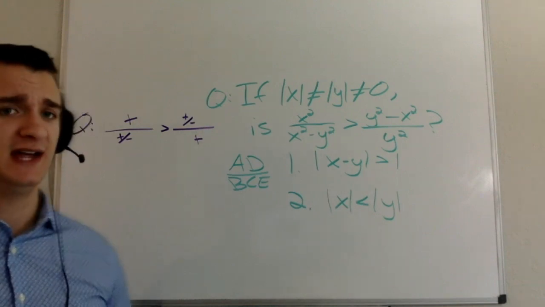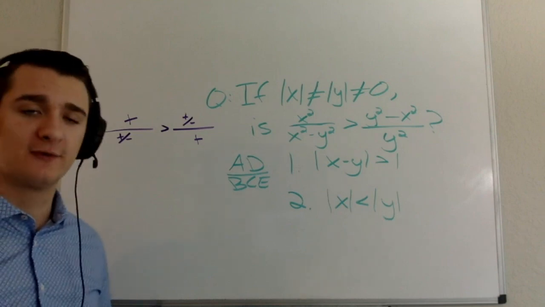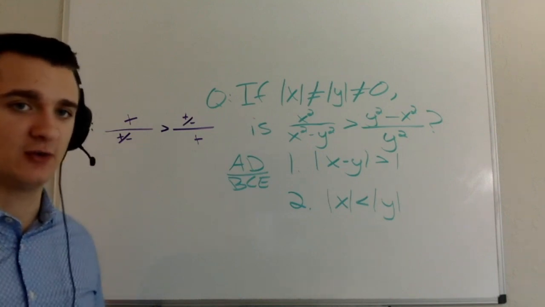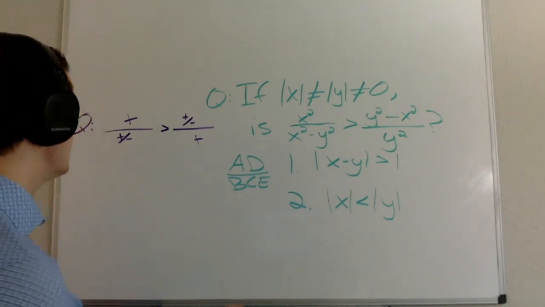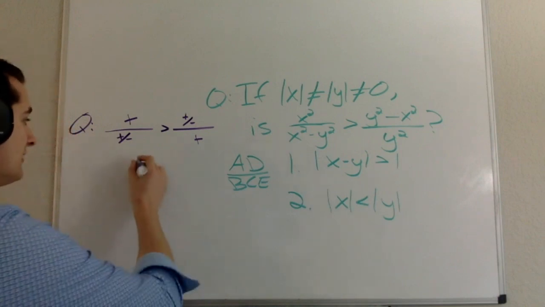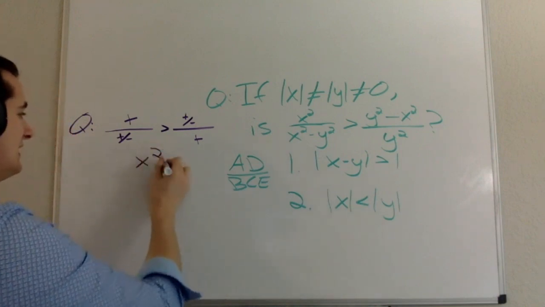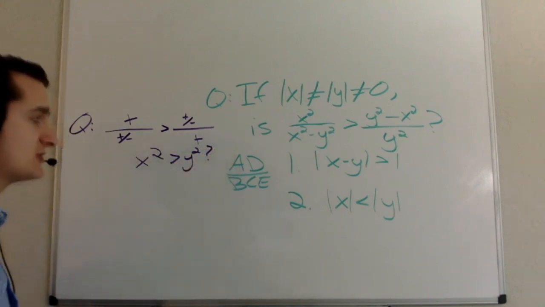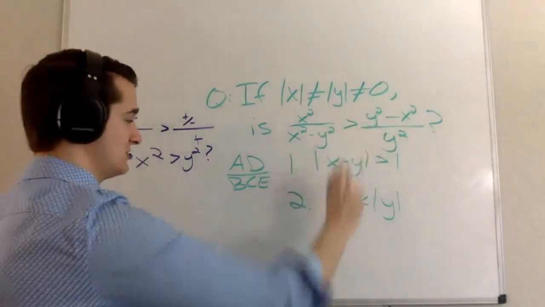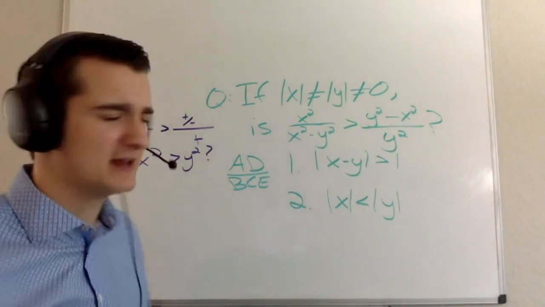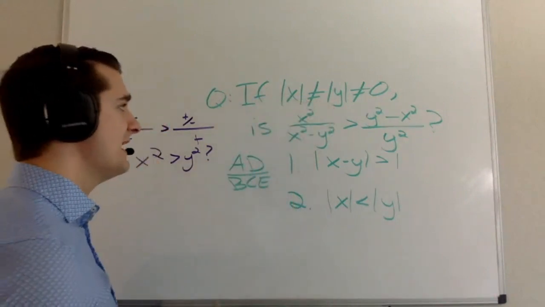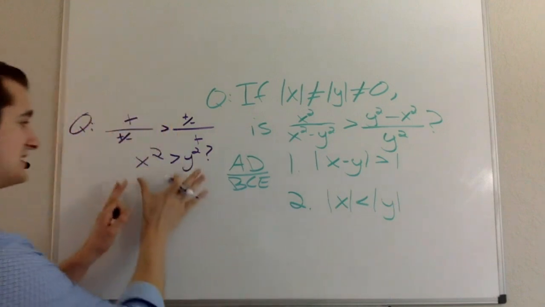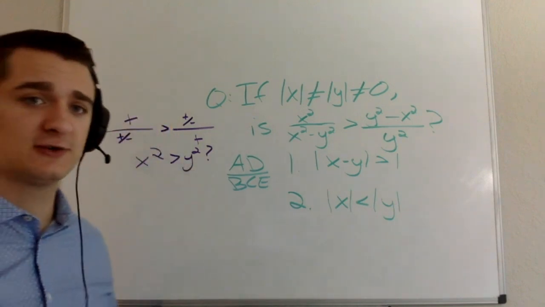And so really quickly, as I start to push the question here, and again, this is a really challenging question. I'll say it again, if you're shooting for 45 to 48 on quant, you don't necessarily need to get this challenging of a question. But there are some good takeaways here. So when I start to push the question, really what the question becomes for me is: is x squared greater than y squared? Because if x squared is greater than y squared, then the answer to my question here is yes. If x squared is not greater than y squared, and of course I also know they're not equal, then the answer to the question is no. So if I can just get to here, then I'll have an answer to my question.